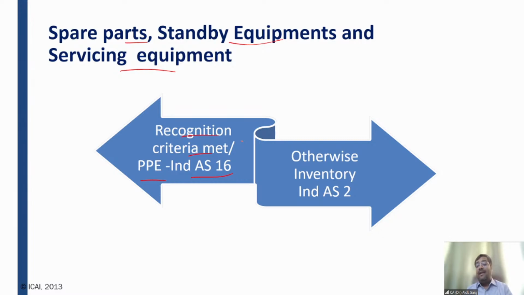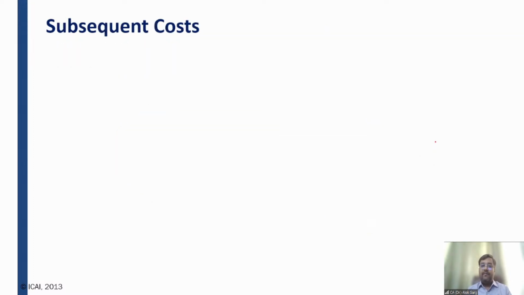I mean to say, if the life of that spare part is more than 1 year, it is going to be capitalized as PPE. Otherwise, it will be under Ind AS 2 inventory standard, right? Clear? For example, I've used a spare part which is going to be changed after every 3 months. So it will be classified as inventory, not as PPE, right?